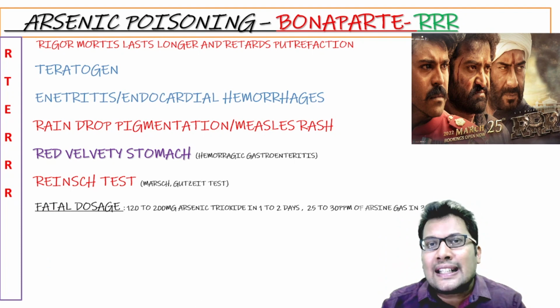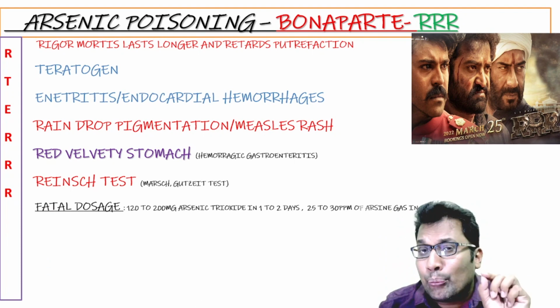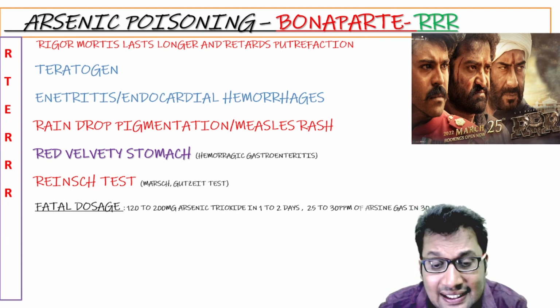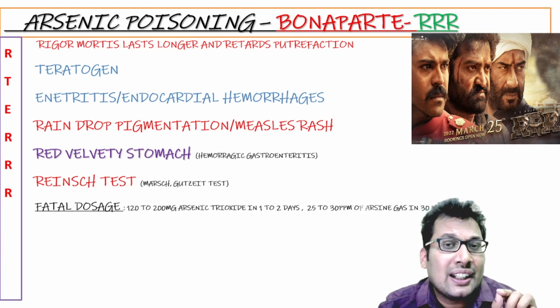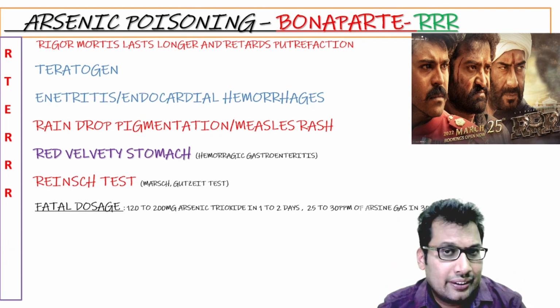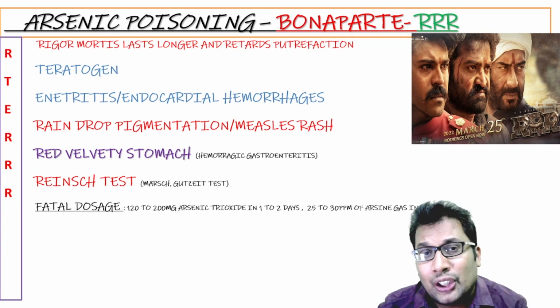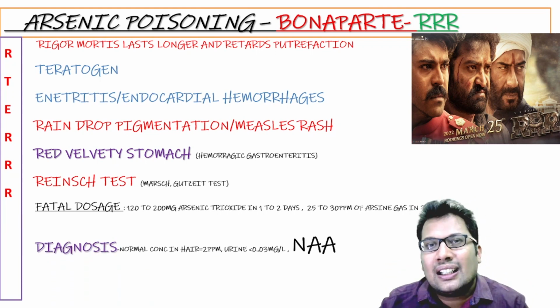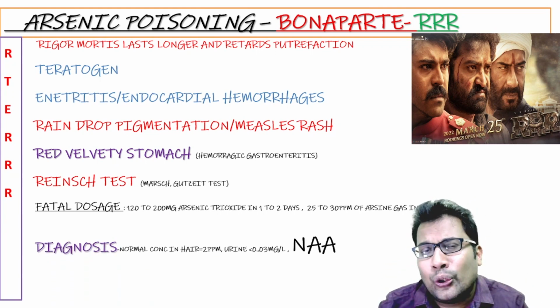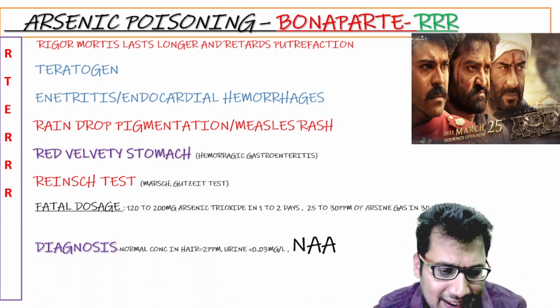Then fatal dosage, already discussed. The most fatal is arsine gas, 25 to 30 ppm, which causes death in 30 minutes. In adults, 120 to 200 milligram of arsenic trioxide causes death in 1 to 2 days. Then diagnosis: diagnosis is made with the help of neutron activation analysis.